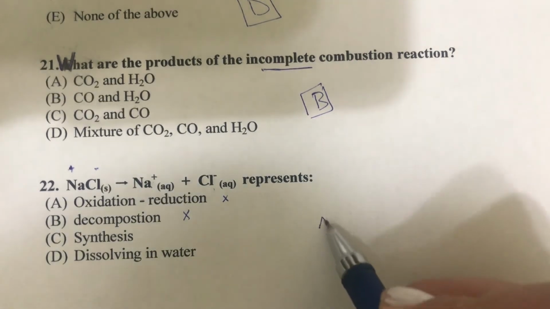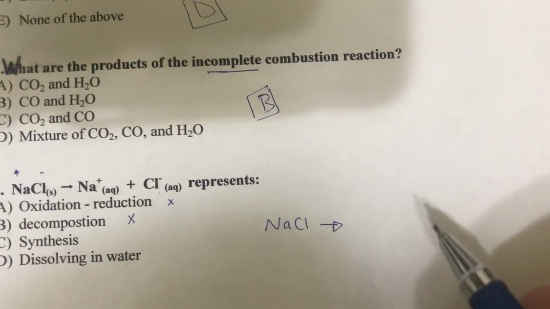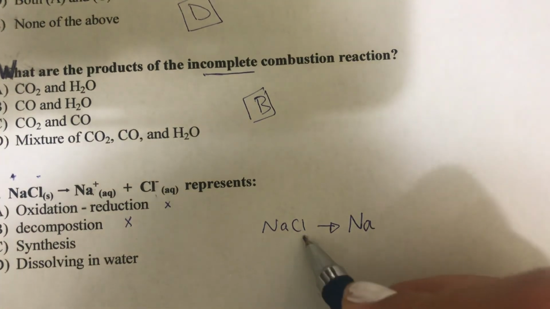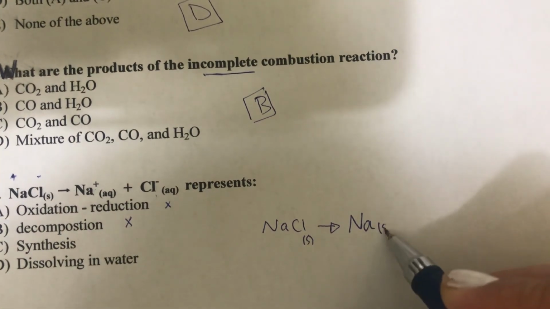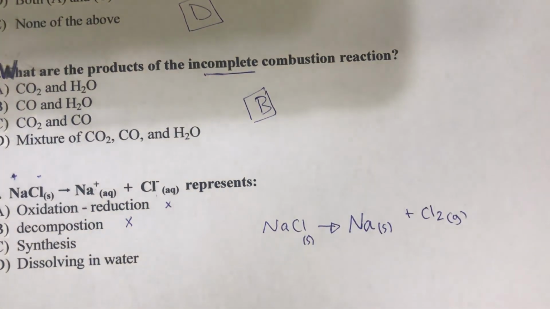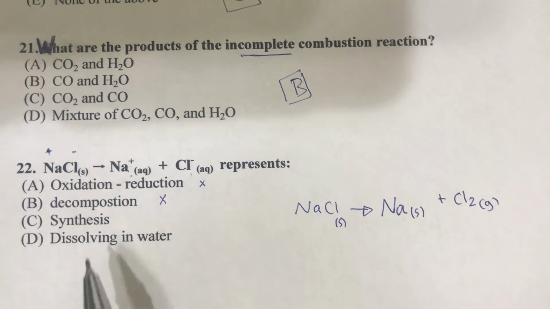So here, for example, sodium chloride, if it's a decomposition reaction, it must decompose to sodium atoms and chlorine gas, not ions. So it's not a decomposition reaction.